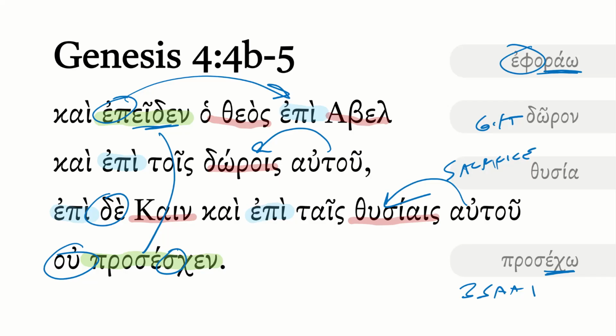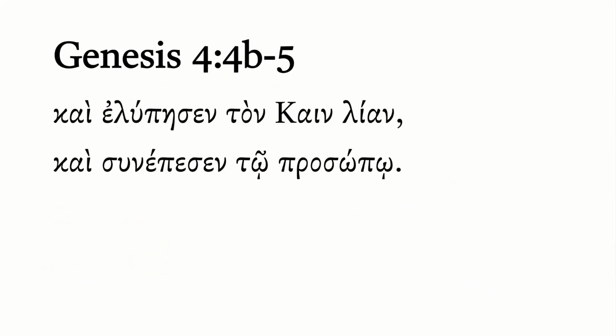It's also interesting that we don't really know exactly how Cain knows that God looks with a sense of disfavor, or in fact, he's just overlooking his sacrifice. But whatever the case is, here is Cain's response. Somehow he knows that God is not pleased with his offering. And so let's read the final bit here.